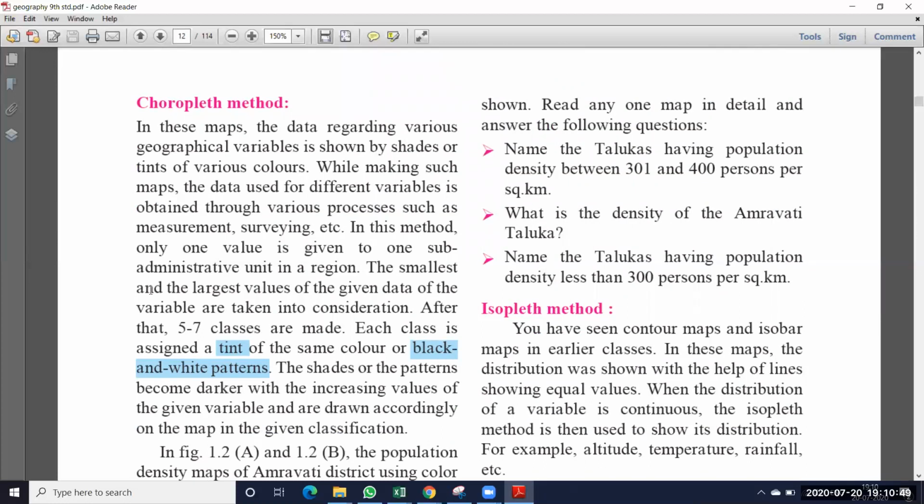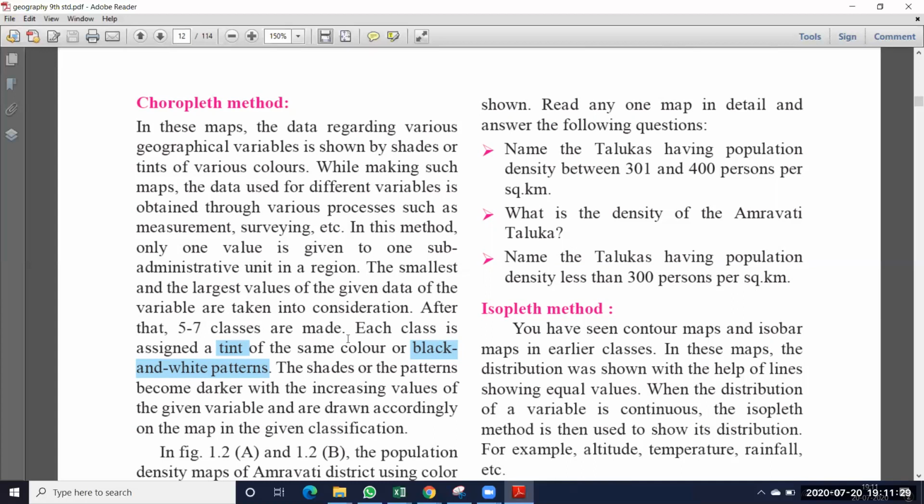While making such maps, the data used for different variables is obtained through various processes such as measurement, surveying, etc. So when you are preparing this method of maps, you need some measurement and some survey also. In this method only one value is given to one sub administrative unit in a region. So one sub region has one value only. In this type of method, the smallest and largest values of the given data are taken into consideration. After that, 5 to 7 classes are made.